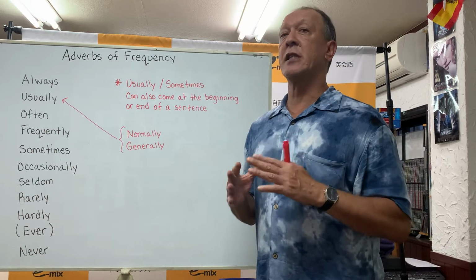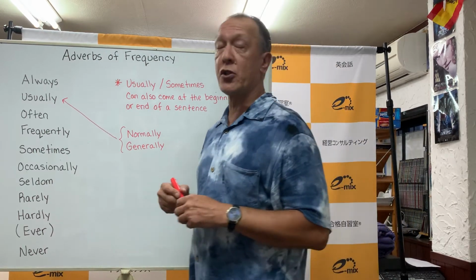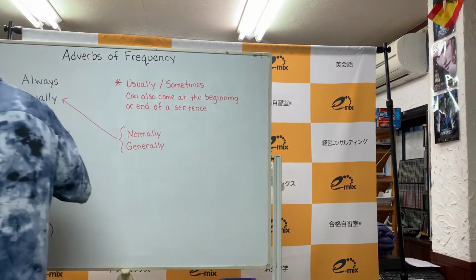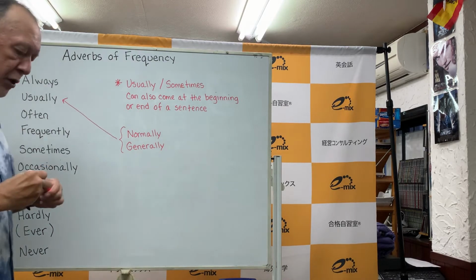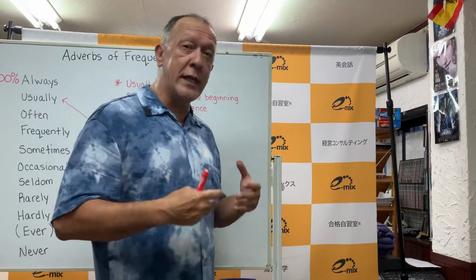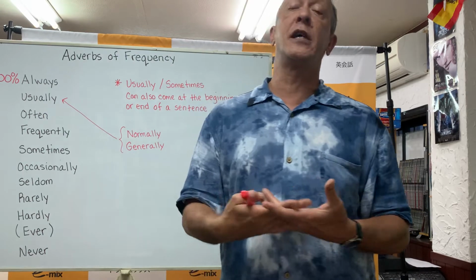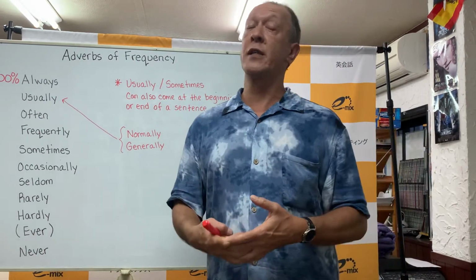In a percentage, let's use a chart form. I'm going to start with always as 100%. So by meaning of the use of always means that you're doing something at a 100% rate. I always wake up.